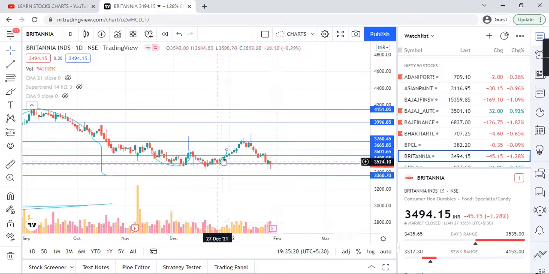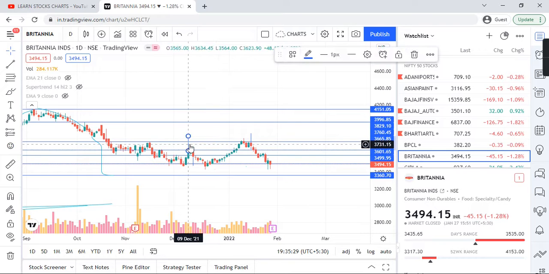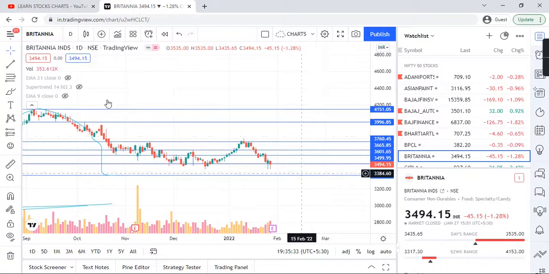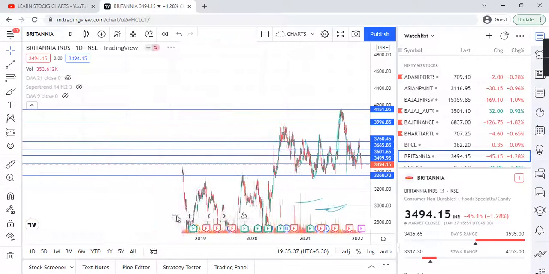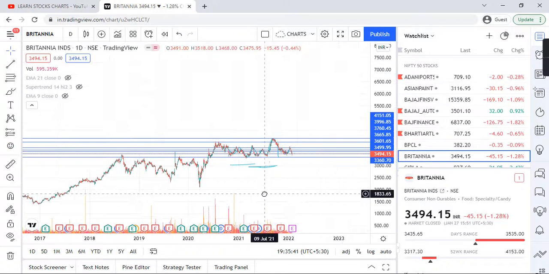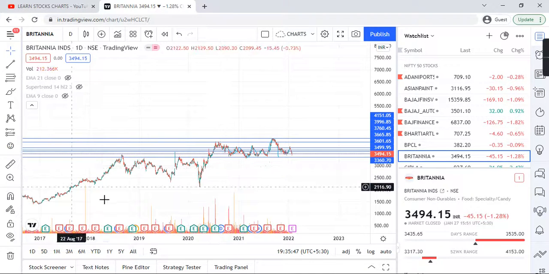Britannia result is also soon, and this one I am nullifying, this one also, and this one also. Let me see if any pattern is there. Guys, trend line is there, guys. Let me delete it.